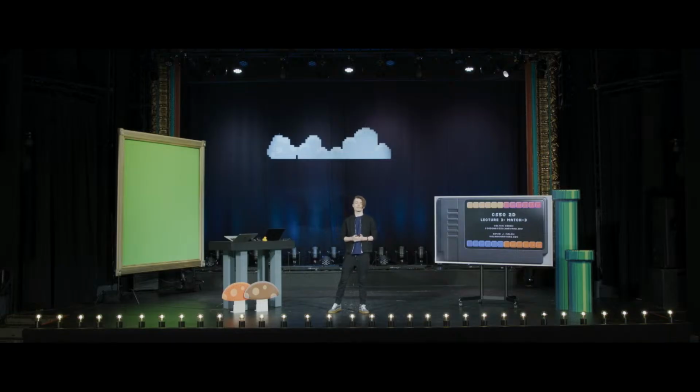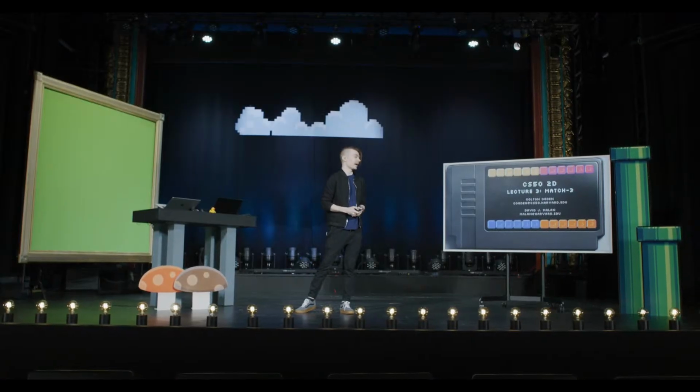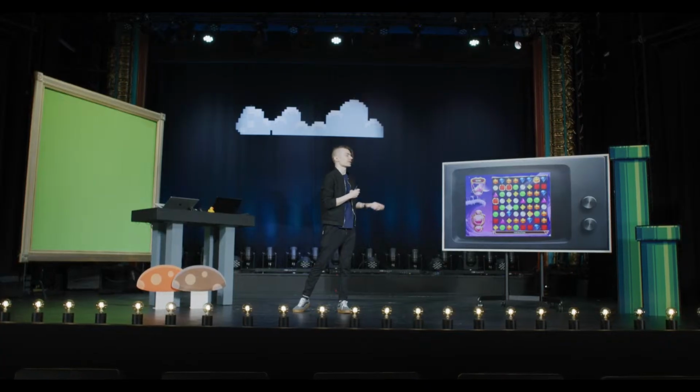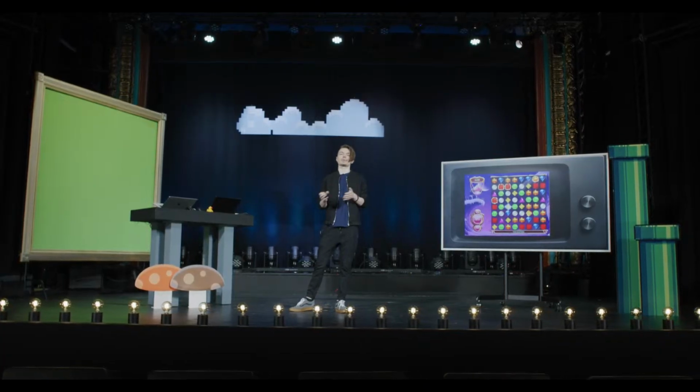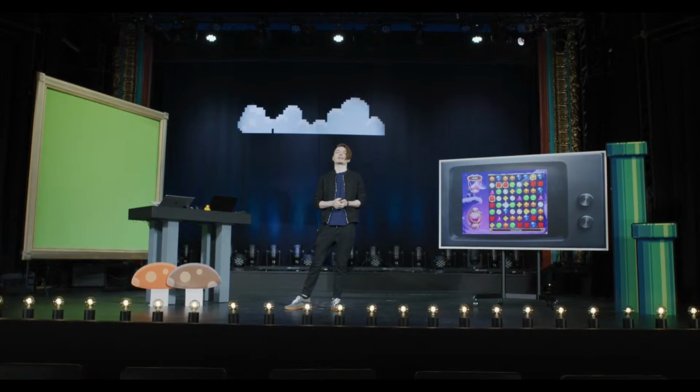Hello world, this is CS50 2D. This is week 3, and this week we're going to take a look at a classic game that a lot of people are probably familiar with in recent times on their phones. It's called Match 3. Well, the genre is called Match 3, and the game probably originally in its most famous initial incarnation started with a game called Bejeweled. It had a predecessor for DOS back in the 90s.